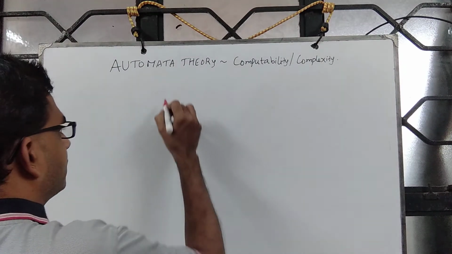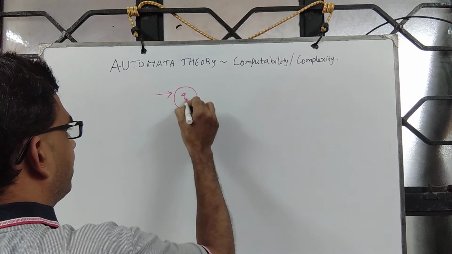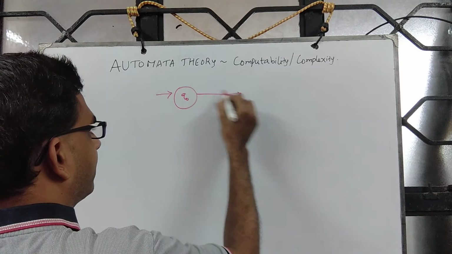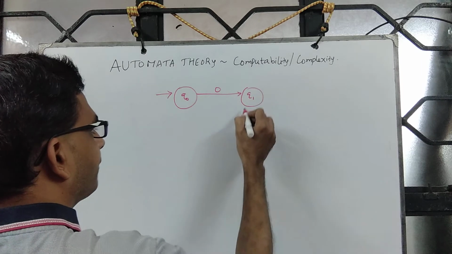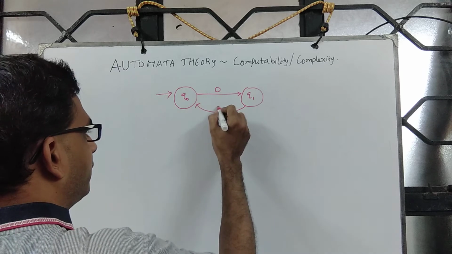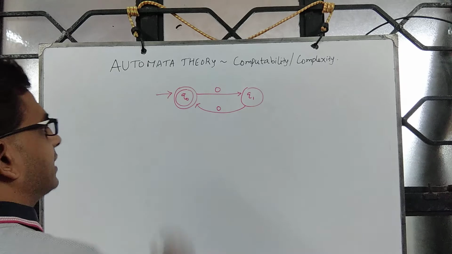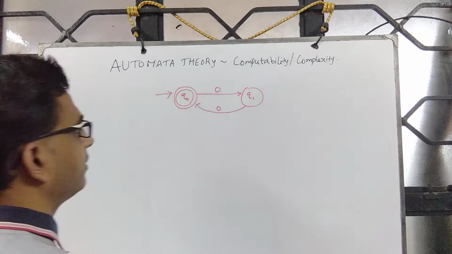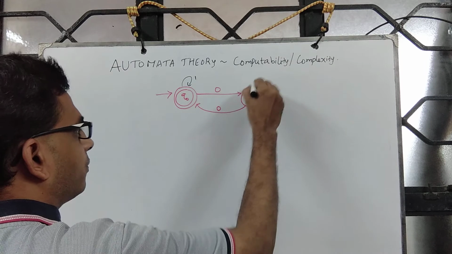So consider this automaton. I am at Q0. On reading a 0, we go to Q1. Then on reading a further 0, I come back here. And Q0 is my start state as well as even state. And in between you can read 1s.